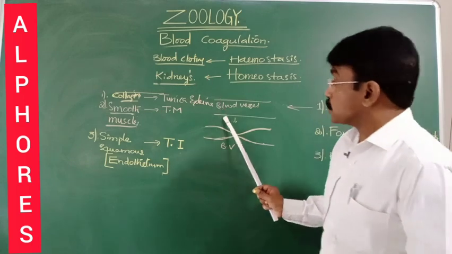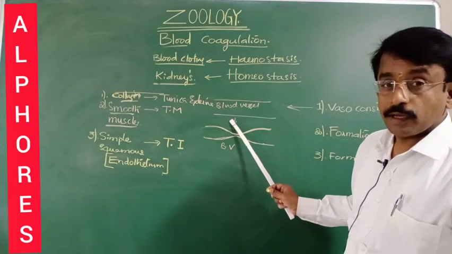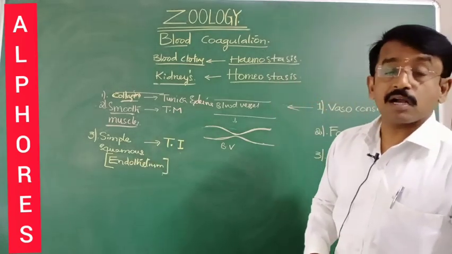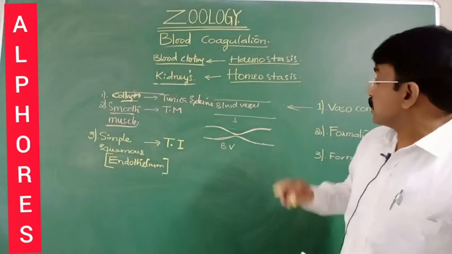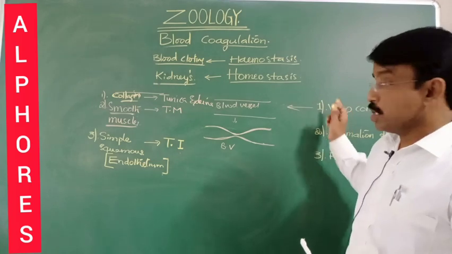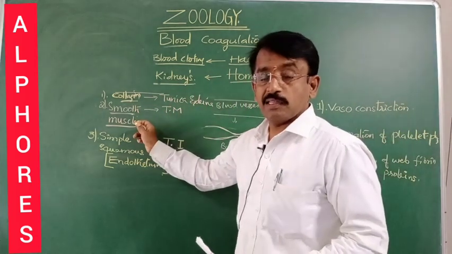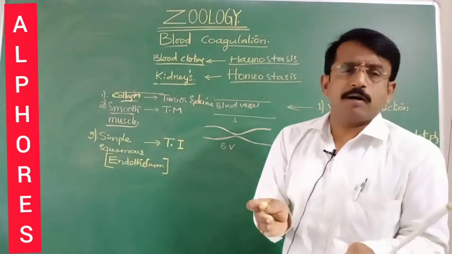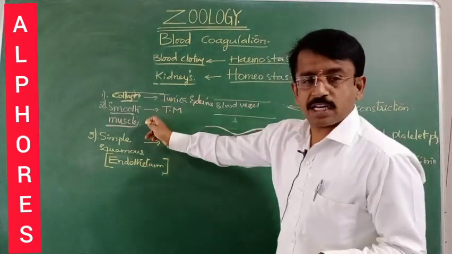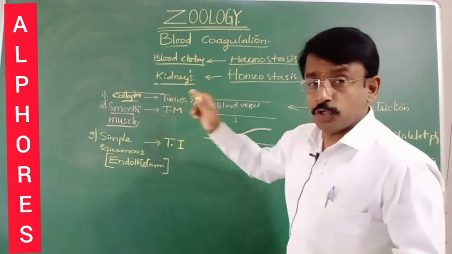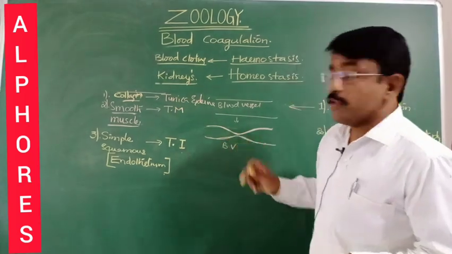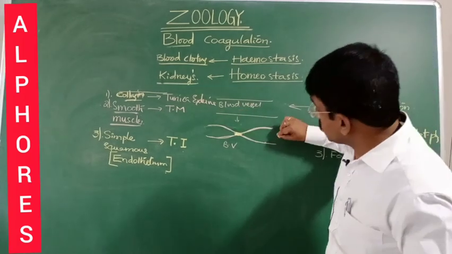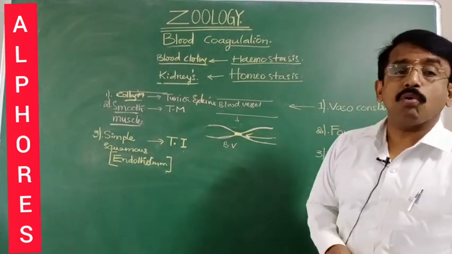When an injury takes place to the blood vessels, the smooth muscles are affected such that they become constricted. The constriction of the smooth muscles is the contraction, nothing but coming closer. So this contraction of smooth muscles of the injured wall makes it narrow, and sometimes it is completely closed, such that it prevents the flow of the blood.